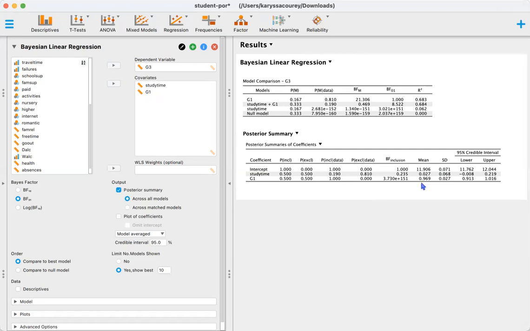Next, we have our means and our standard deviations for the coefficients, and these can be interpreted as they would in classical or normal frequentist statistics. So for every 1 unit increase in period 1 grades, period 3 grades increases by 0.969. And then we also have our 95% credible intervals for the distributions. And that will be all.